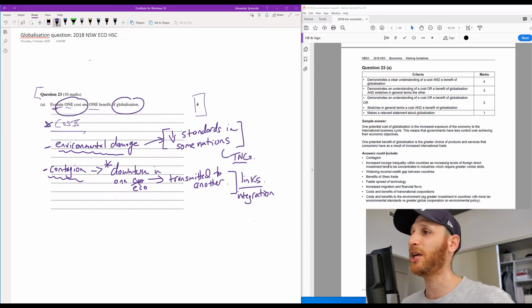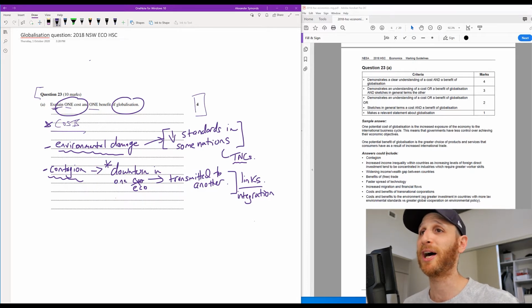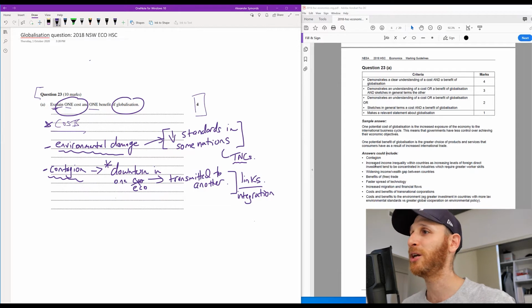If we go over here, we can see that one potential cost of globalization is the increased exposure of the economy to the international business cycle. This means that governments have less control over achieving their economic objectives. So I think it's an interesting point. You could definitely include that as part of contagion, in terms of the governments having less control if the downturns are being transmitted.